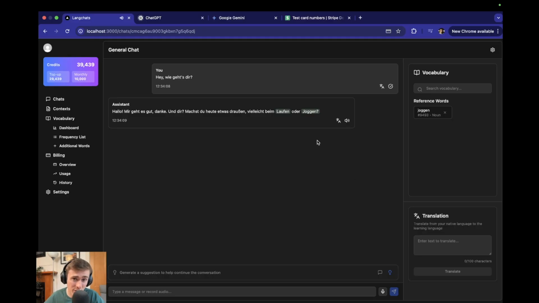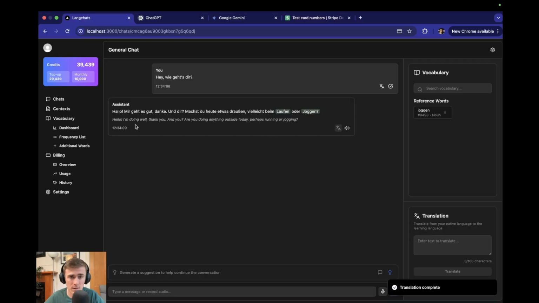Okay, so you can see here that it pretty quickly got straight to using the vocabulary that I provided. Because there was no other context, it basically just wanted to use this straight away, which is absolutely fine. This is what I wanted. So you can see here that you can translate the sentence. So now you have a full translation of what was just said.